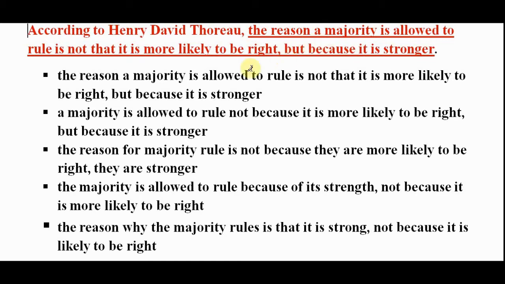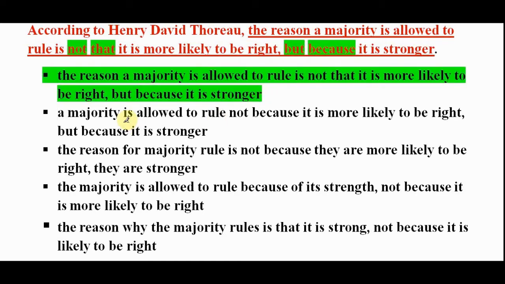Alright, now the first marker, that is called the parallelism marker. Not but. So not x but y. After not it is that, and that is y. After but it should be that, and that is called a parallelism error. So option A out. B, not because but because. Fine. So option B is okay.